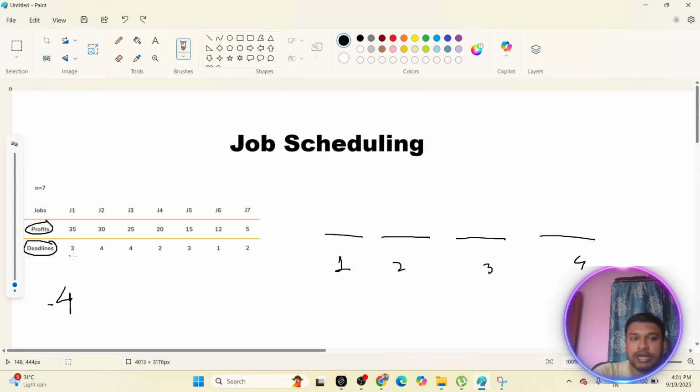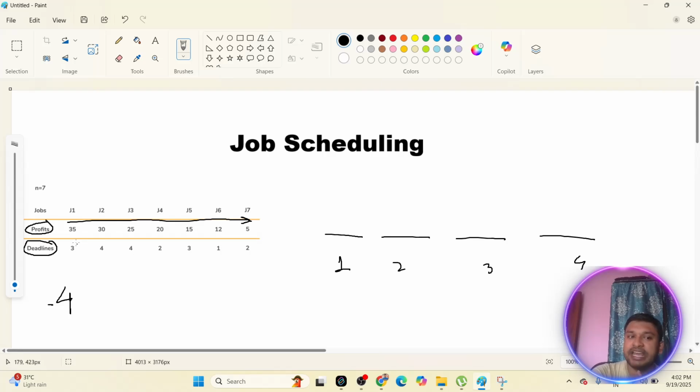So now job 1 is coming. Whenever a job is coming, how will I decide whether I will take that job or not? Now I'm going through the solution approach, which is the greedy algorithm. In the greedy algorithm, first you check the profit, which is 35. You see, the jobs are in descending order of profit. So the first job which I will check should be the maximum profit, 35. Now I'm checking whether I can take this job or not.